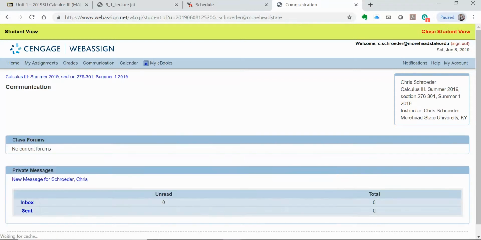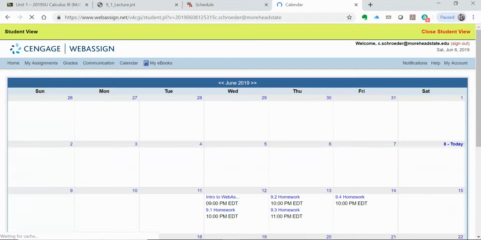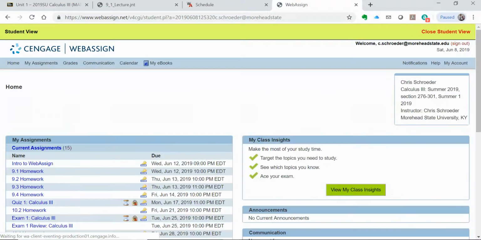Communication is here. If you want to send me a direct message, you can just send me an email as well. The calendar of when things are due is here. It's kind of handy. And if you wanted to get an ebook, you can click right here on My eBooks and do that. Okay, let's talk about quizzes and tests a little bit then.